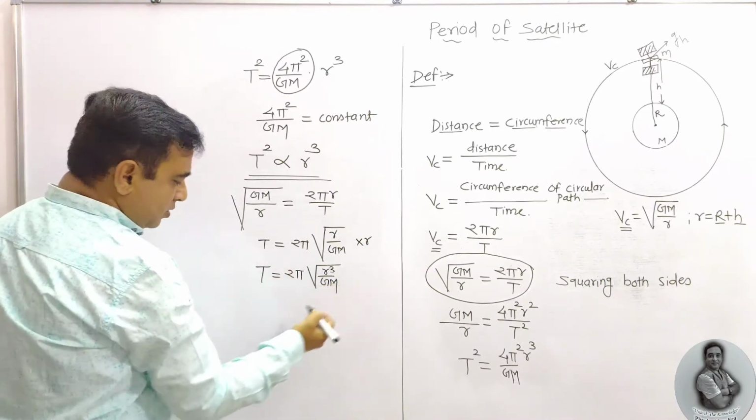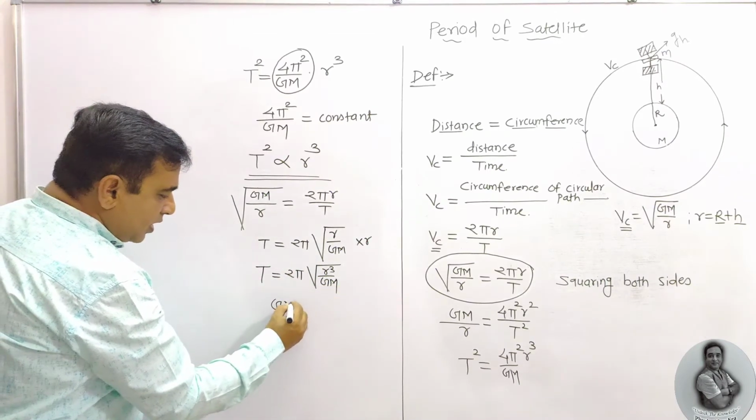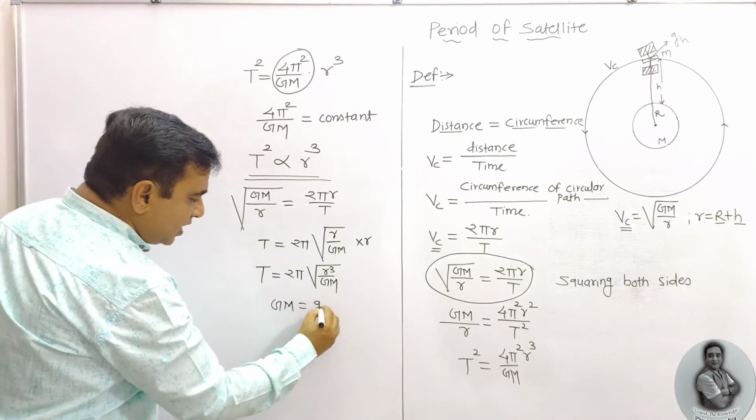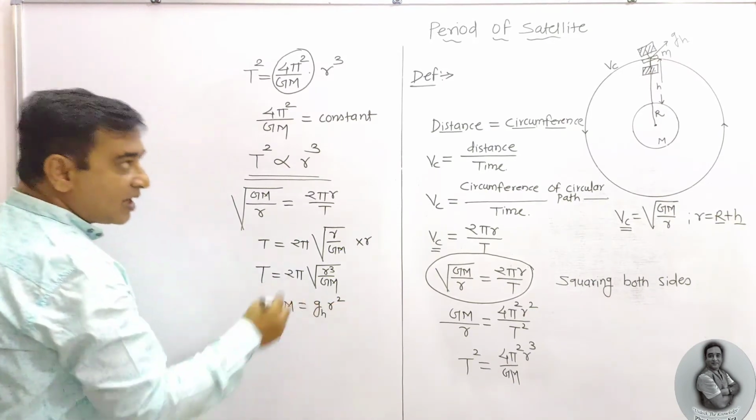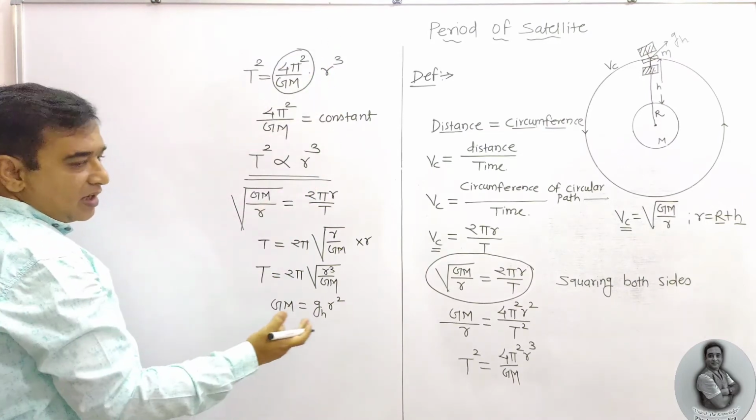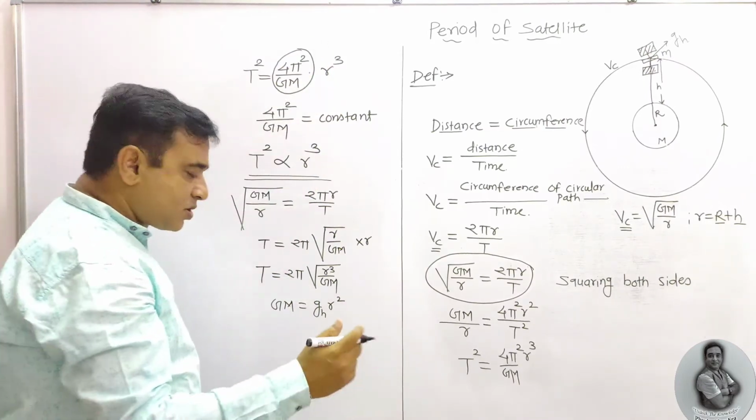But we know that GM is equal to g r square, and here I write the suffix h because the satellite is situated at a height h.